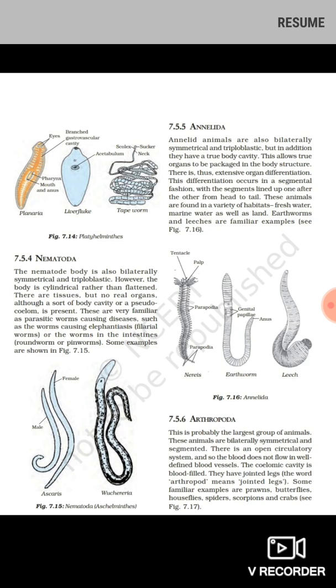Examples are prawns, butterflies, crabs, spiders, scorpions. All this you might have seen in the season. In one of the online biology classes, I'll take you into the lap of nature, and we'll go for a nature walk. Once we go for a nature walk, I'll make a video and show you most of these organisms in the natural environment.